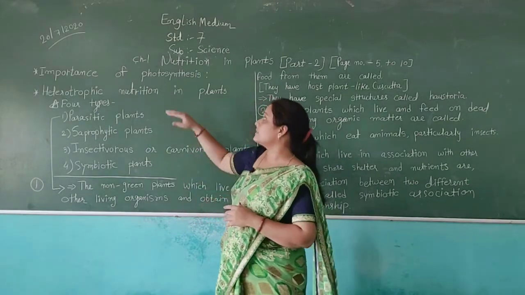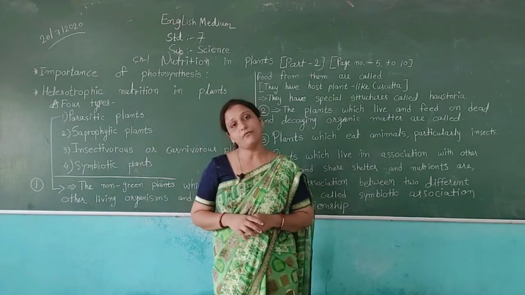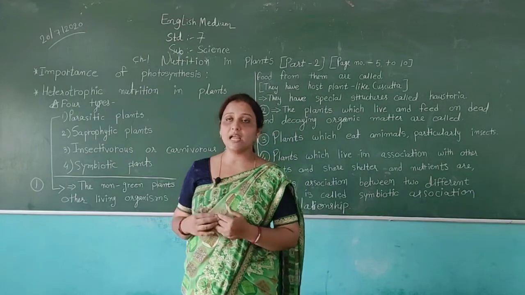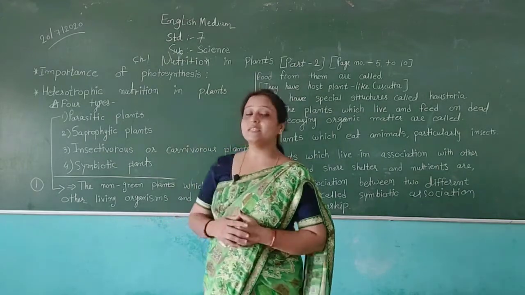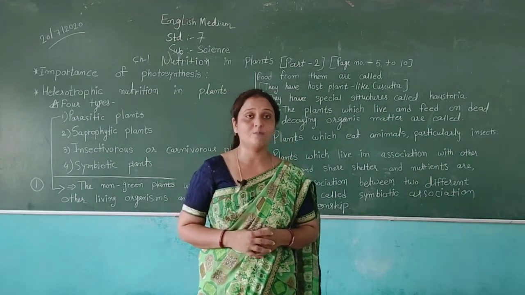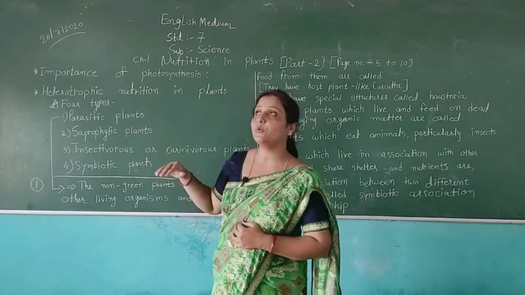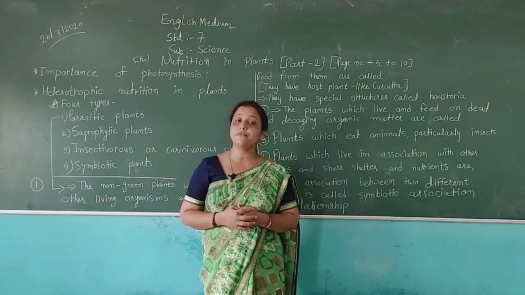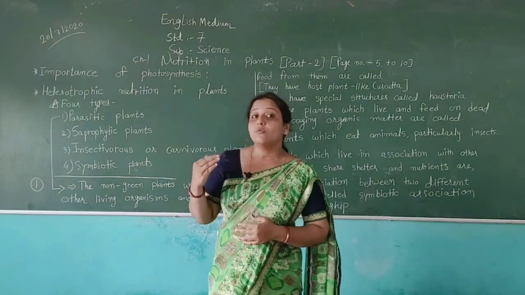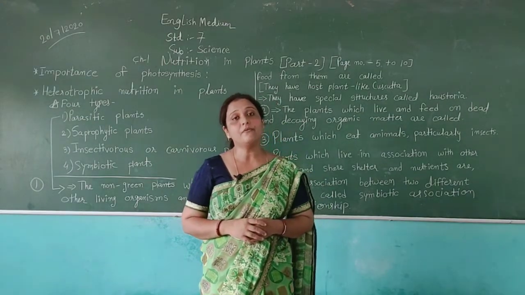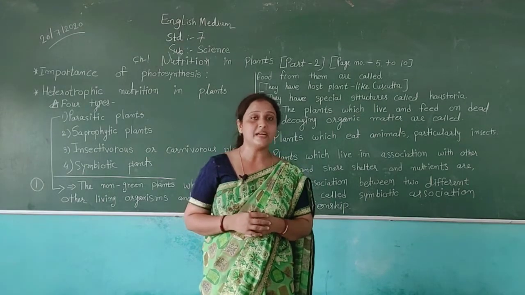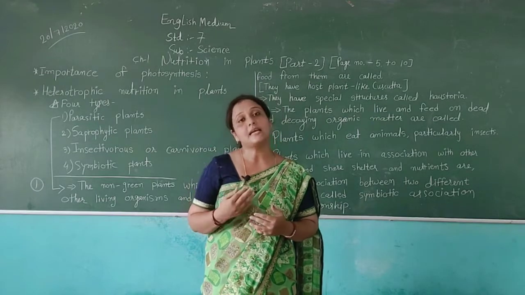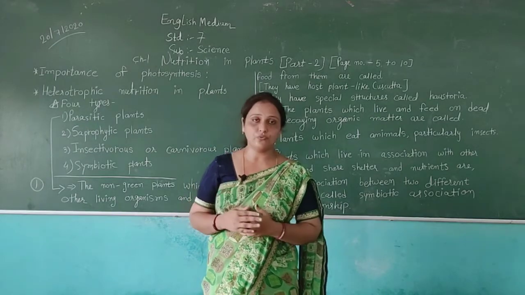Let's first discuss the importance of photosynthesis. We all know about photosynthesis because we have learned about this process in our previous classes. This process is always done by plants to make their food, using components like water, sunlight, carbon dioxide and chlorophyll.